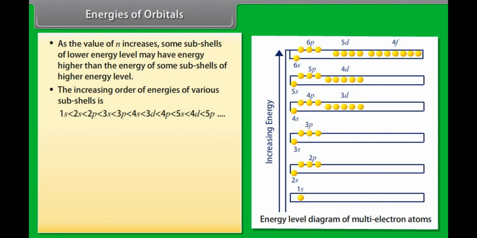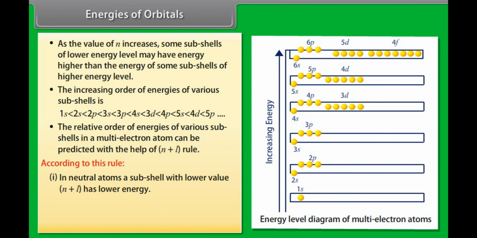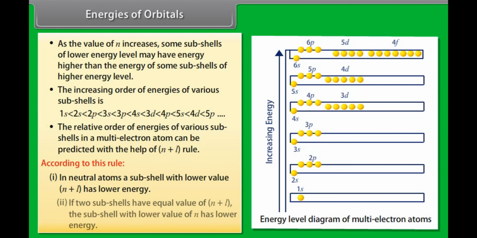Number 4. The increasing order of energies of various subshells is: The relative order of energies of various subshells in a multi-electron atom can be predicted with the help of the n plus l rule. According to this rule, number 1. In neutral atoms, a subshell with lower value of n plus l has lower energy. Number 2. If two subshells have equal value of n plus l, the subshell with lower value of n has lower energy.